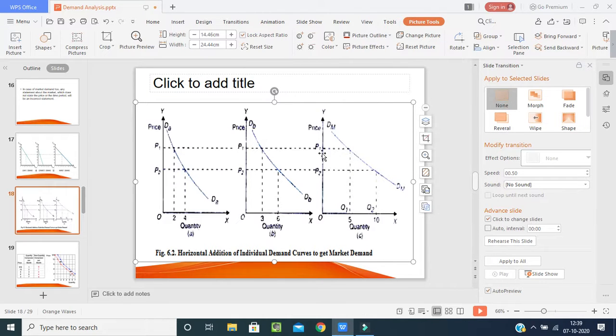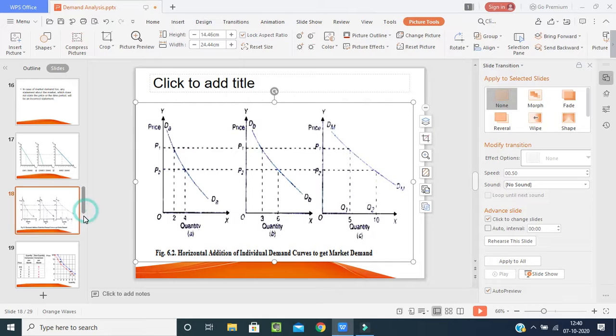The same with the third picture: when the price was P1 the quantity was 5. When I have decreased the price to P2, it has gone to Q2, that is nothing but 10. So all these things show the same. When we are decreasing the price, the quantity is increasing, and it is nothing but the demand of the goods or commodities in the market, which shows the market demand.